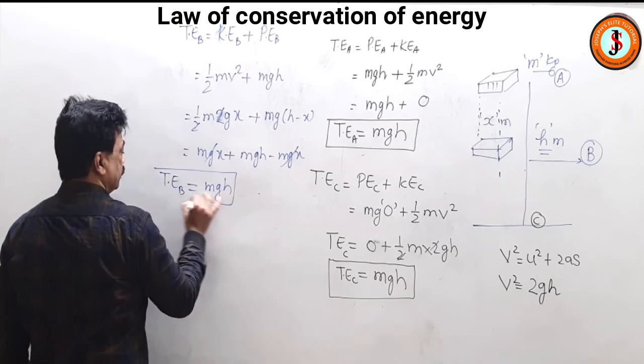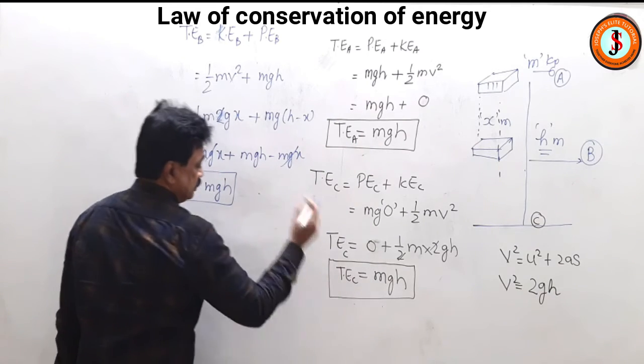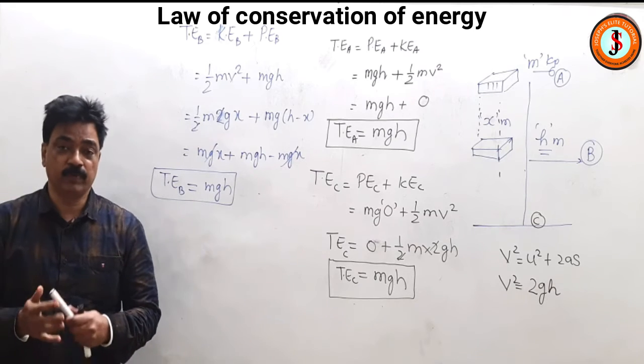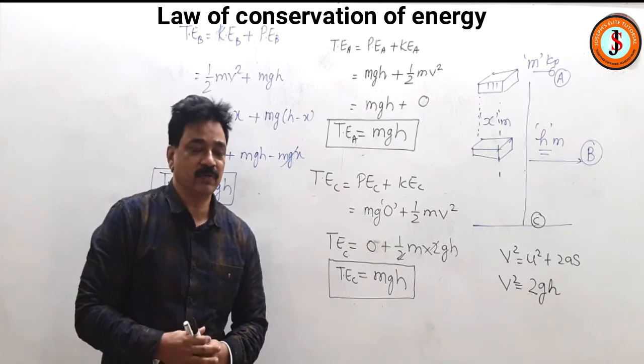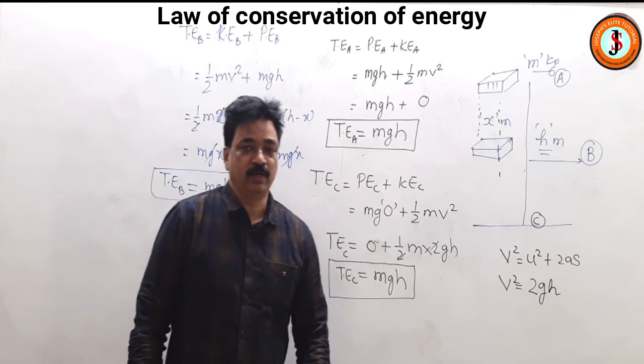So see, in all the cases, total energy at A is mgh, total energy at C is mgh, and total energy at B is mgh. So at all the places the total energy remains conserved. So that is why you can easily solve the numerical problems.